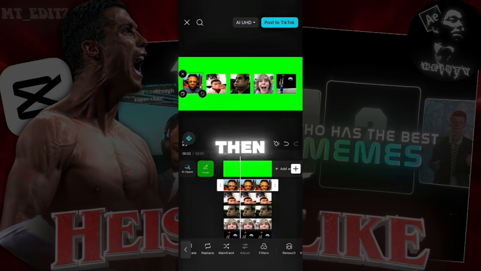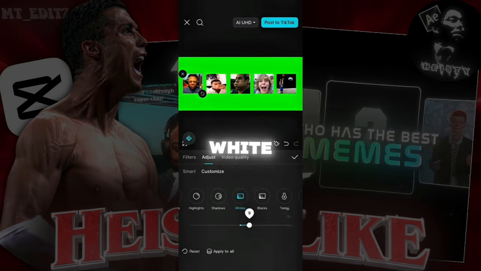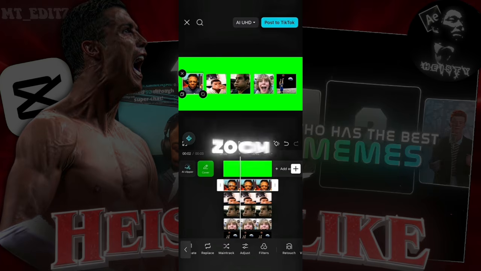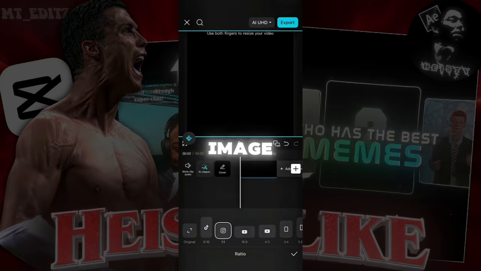Go adjust, then graphs on first overlay. Drag the line as I do. Put white and blacks on 50. Zoom into the first overlay to create a white border and repeat this process to all images. Export it. Get a black image ready that's in the 1.1 aspect ratio.